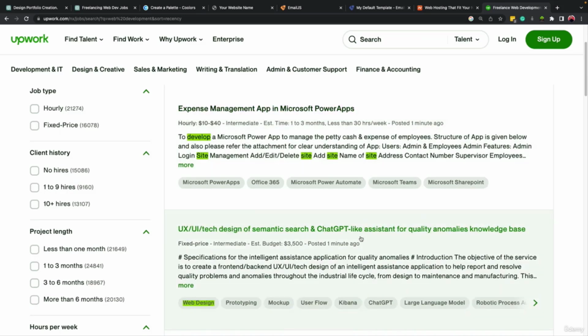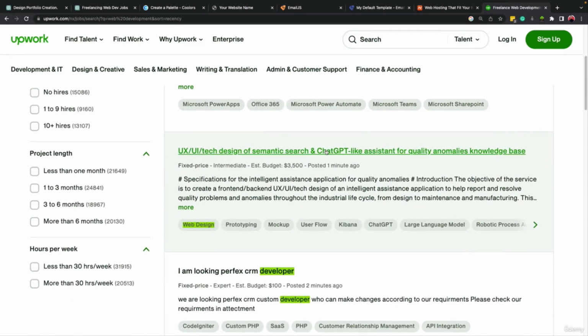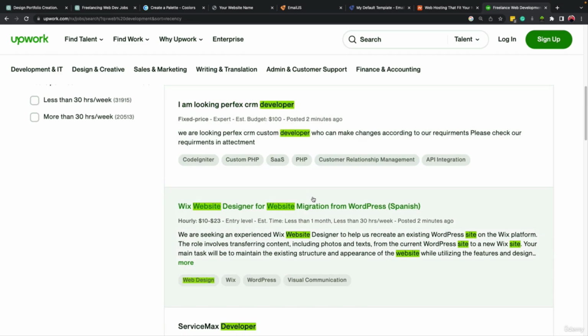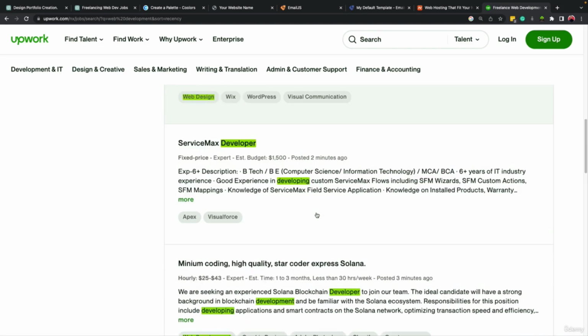We can go through them. Even there are jobs for using ChatGPT as an assistant. And you can look at the costs and the prices. For example, this one is hourly. They are willing to pay $10 up to $23, and they require us to work 30 hours per week. Wix website designer and so on. It's in Spanish.